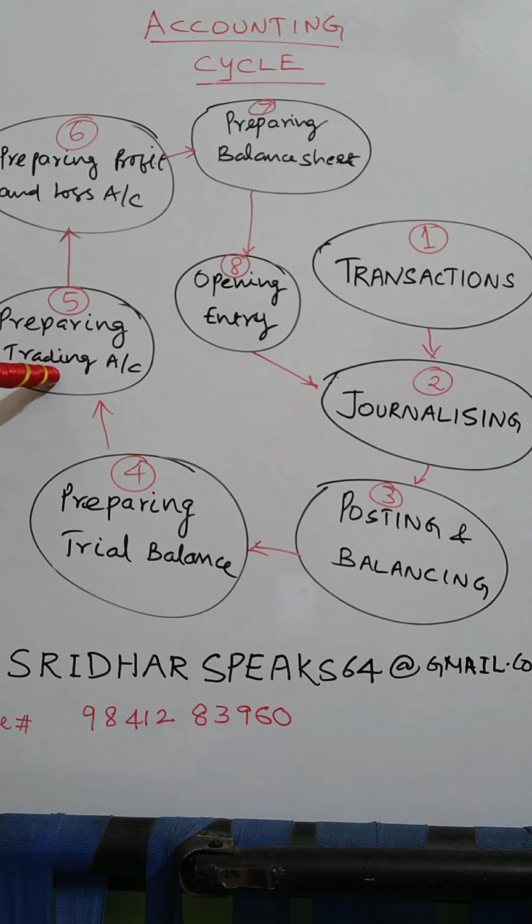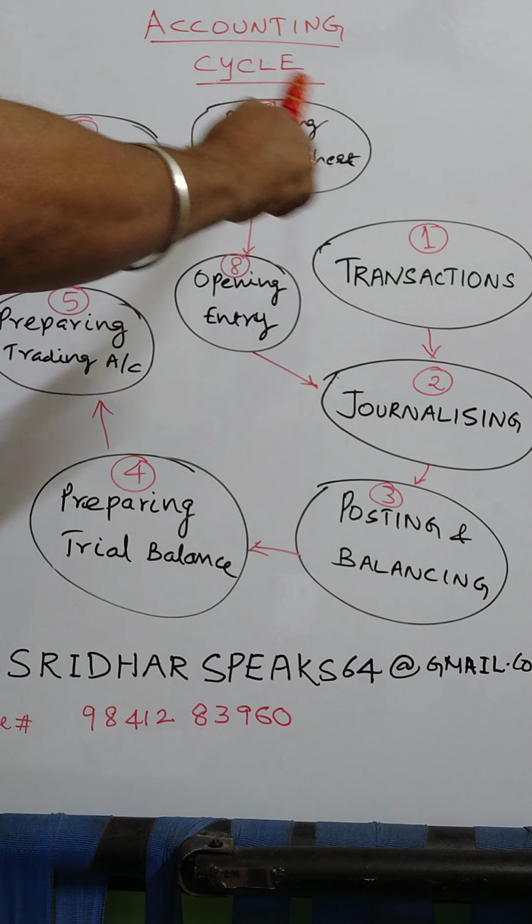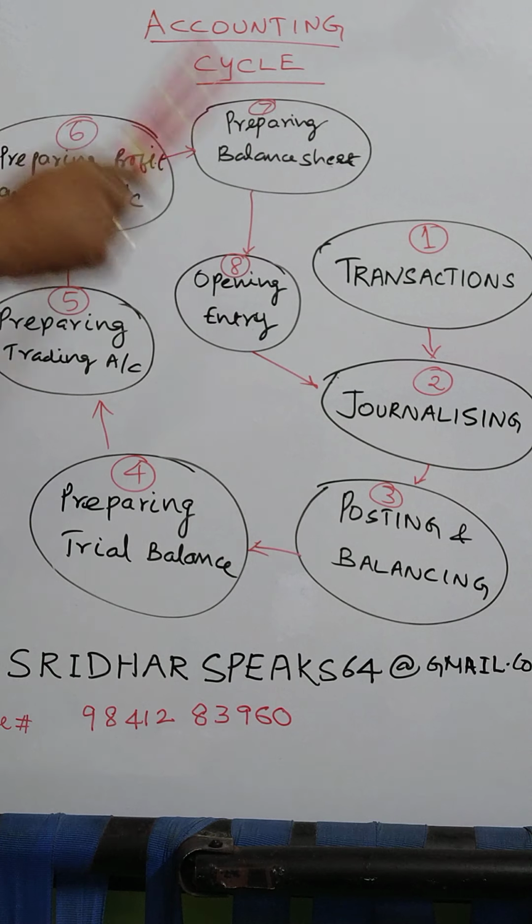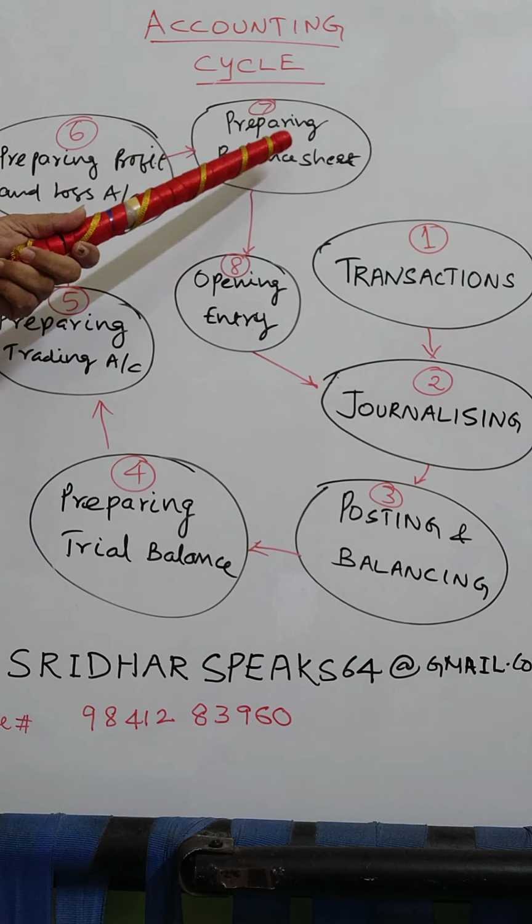So here we are talking about trading profit, which is nothing but operating profit. Next one is called net profit. After the trading account, we will know the operating profit of the company. From the operating profit, we will prepare the net profit of the company. After both are over, we will prepare a balance sheet, which consists of assets and liabilities of the company.